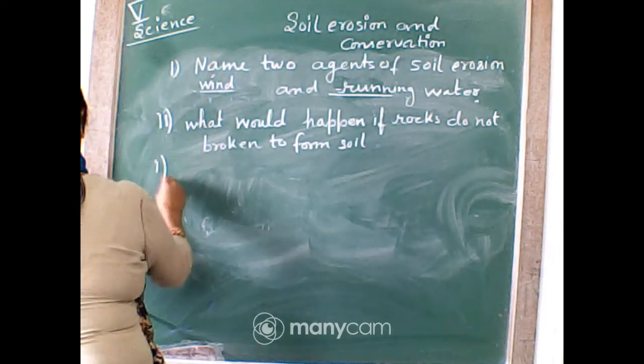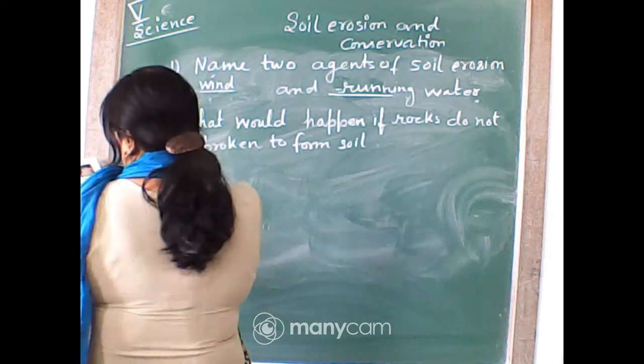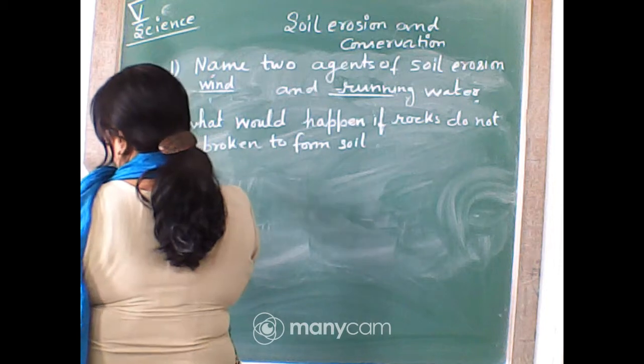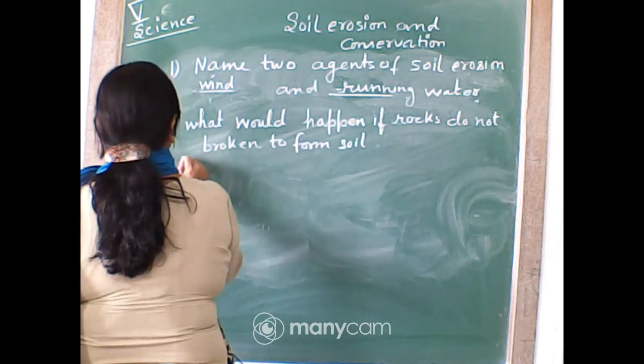So the first one is: A, food web would be in trouble.